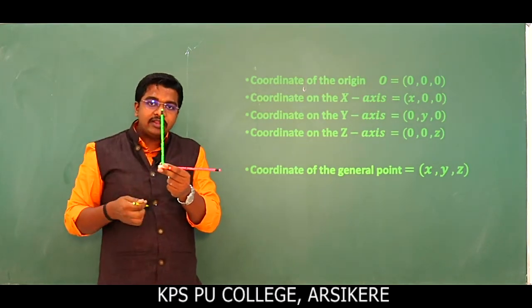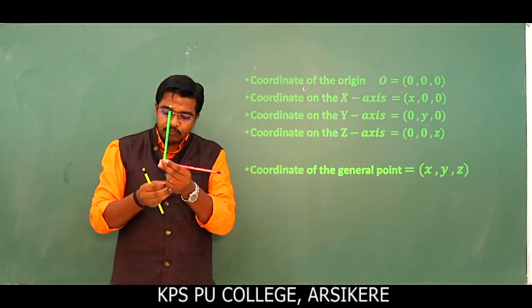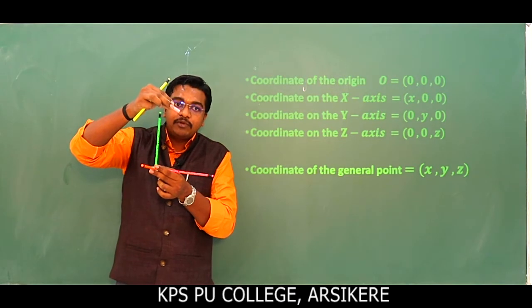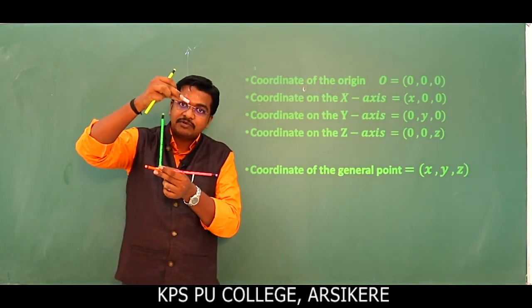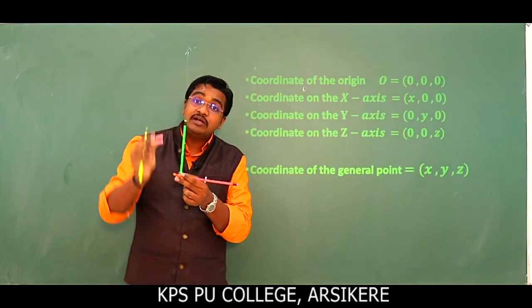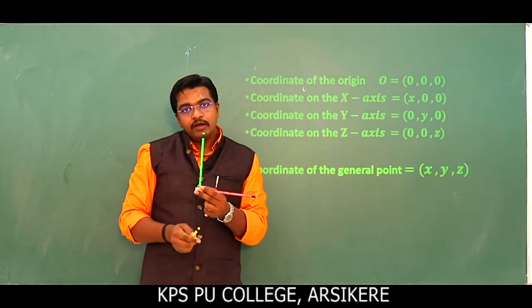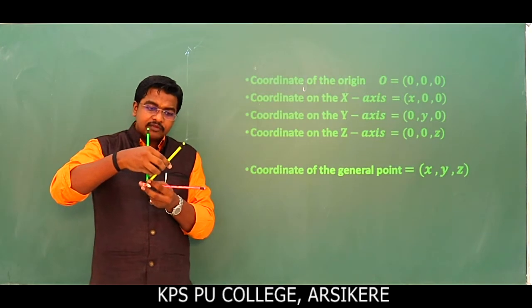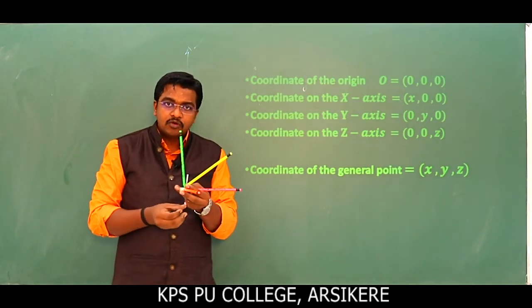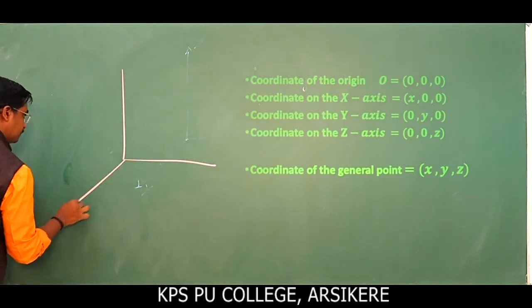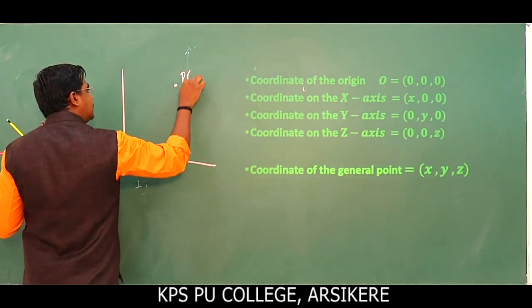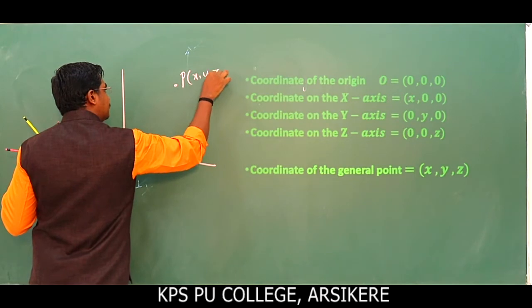So any point in the space is represented here. Suppose I take this point. This point becomes P of x comma y comma z. So any point in the space is represented as P of x comma y comma z. This is the general point. Here is the point P of x comma y comma z.